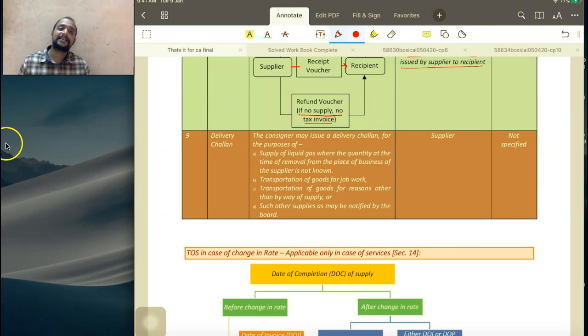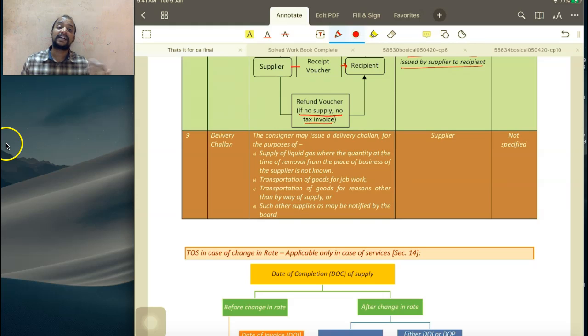Then goods are sent by manufacturer or principal to a job worker. It is not a supply because the goods are going to be returned back. But when the goods are sent by principal to the job worker, the goods should accompany a delivery challan. The consignor may issue a delivery challan for the purpose of supply of liquid gas where the quantity at the time of removal from the place of removal of the supplier is not known. That is, I am taking some liquid gas to the recipient. I don't know how much quantity. I will fill the tanker and I will go.